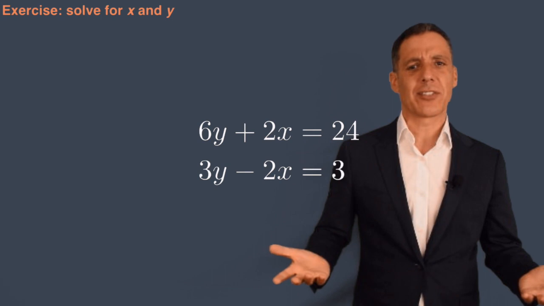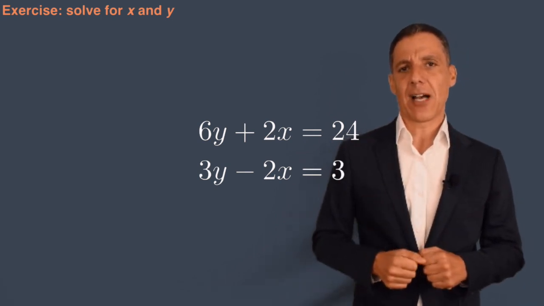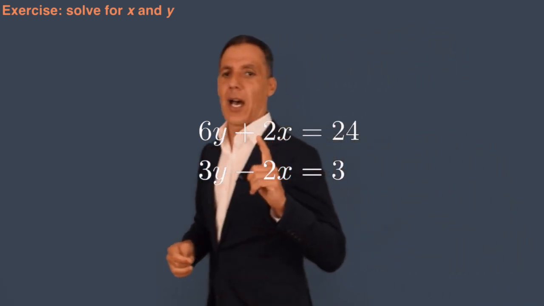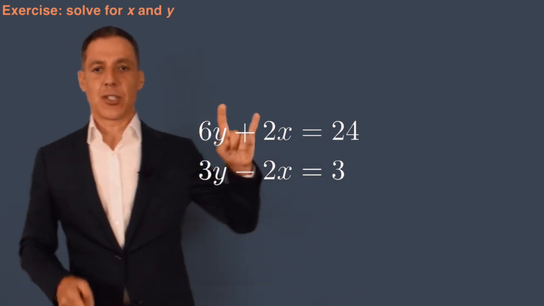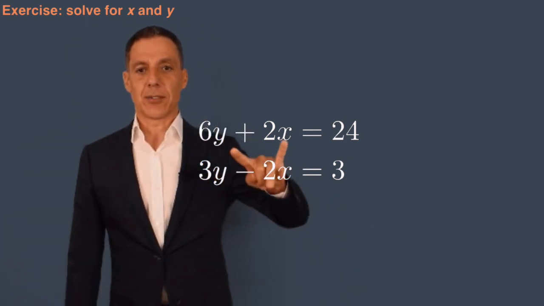All right, let's just do one more example to exercise that algebra muscle a little bit more. Two linear equations and two unknowns. x and y are clearly the unknowns here.